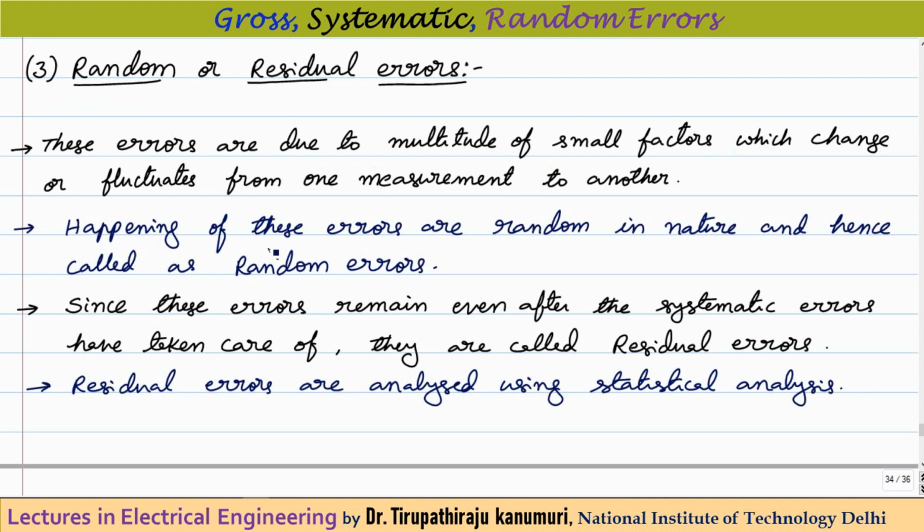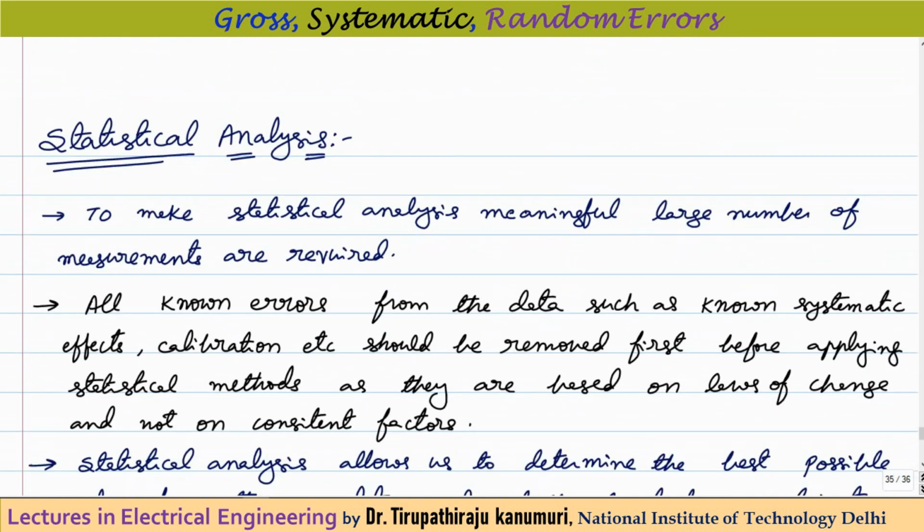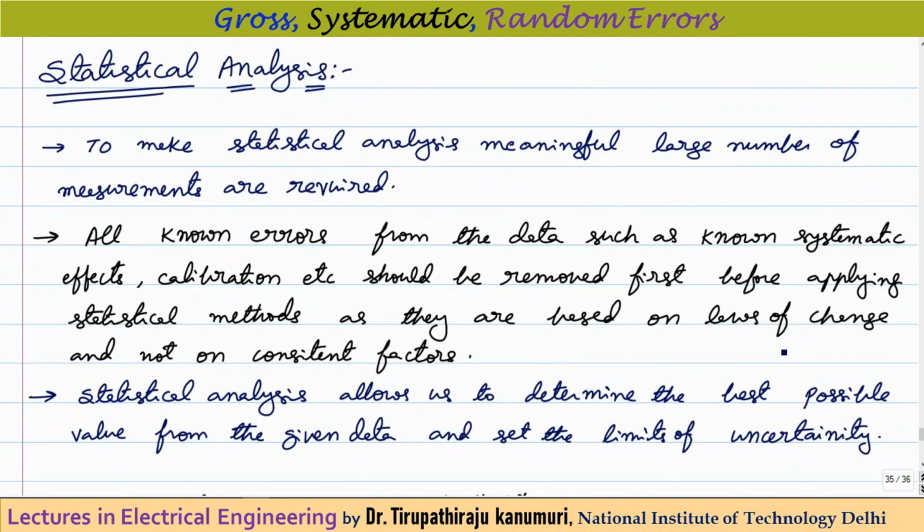So same thing I have mentioned here, happening of these errors are random in nature and hence called as random errors. So since these errors remain even after the systematic errors have been taken care, that means you have taken care that no systematic error or the gross error is there, still some error will be there always. So as this error is remaining after removing all the known errors, that's why they are called as residual, because they are remaining. So these residual errors can be analyzed using the statistical analysis. So for statistical analysis, I am not going into deep analysis.